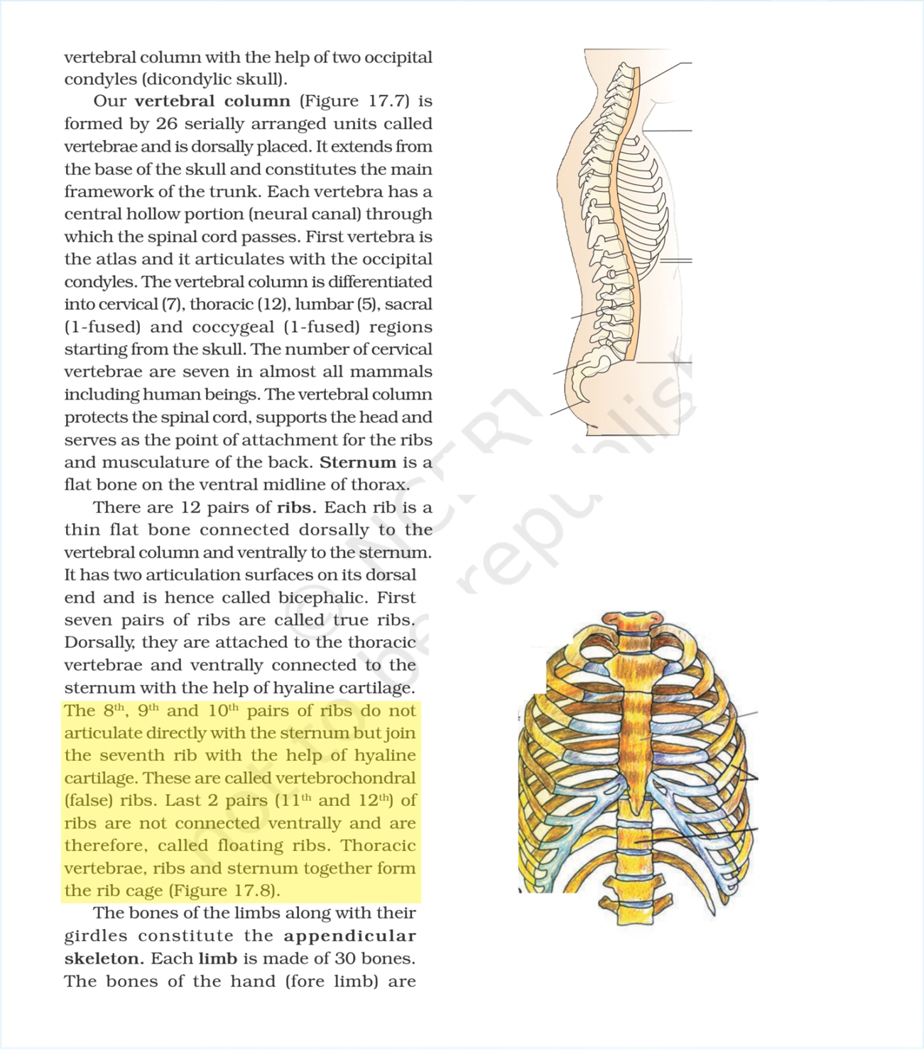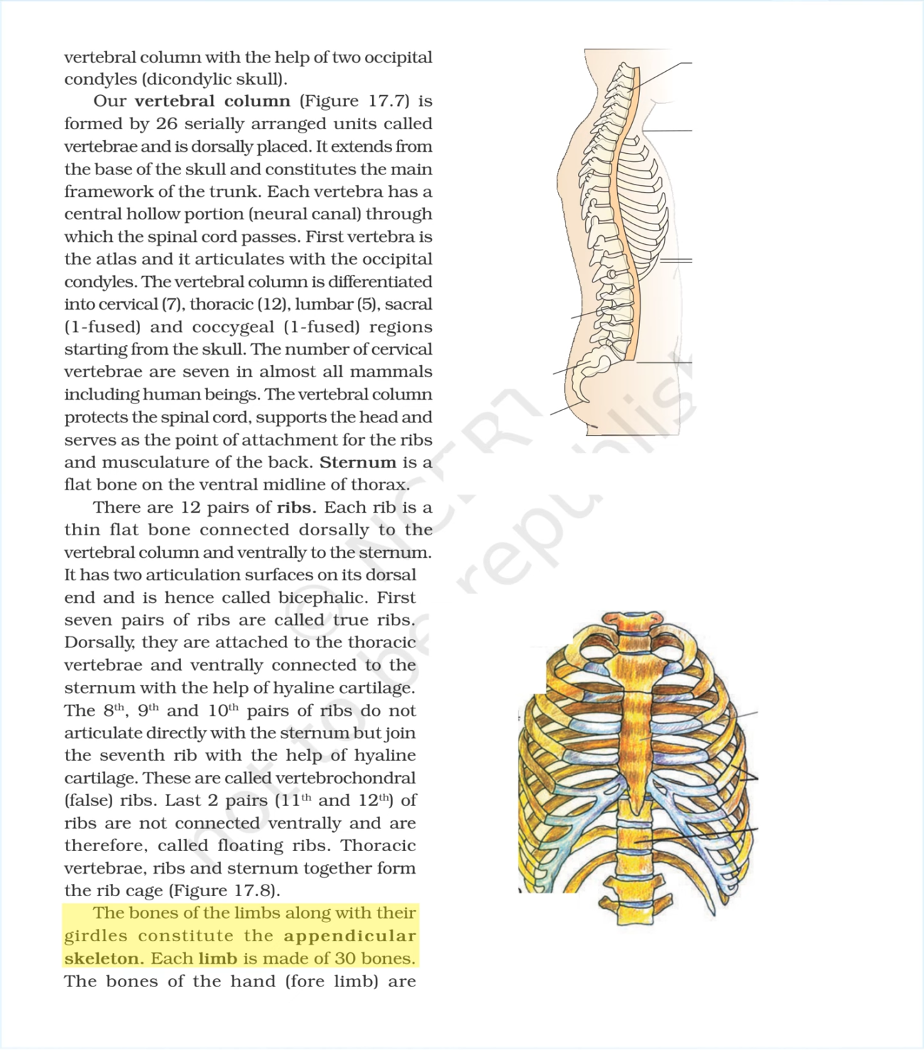The 8th, 9th and 10th pairs of ribs do not articulate directly with the sternum but join the 7th rib with the help of hyaline cartilage. These are called vertebrochondral, false, ribs. The last two pairs, 11th and 12th, of ribs are not connected ventrally and are therefore called floating ribs. Thoracic vertebrae, ribs, and sternum together form the rib cage, figure 17.8.